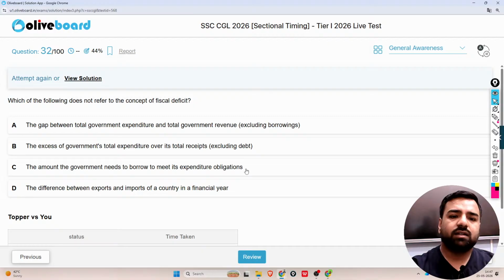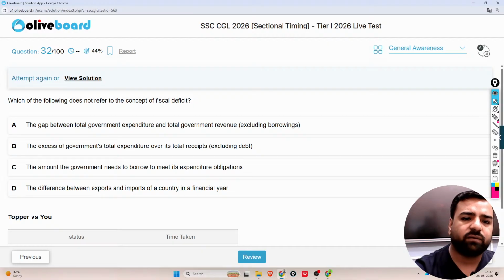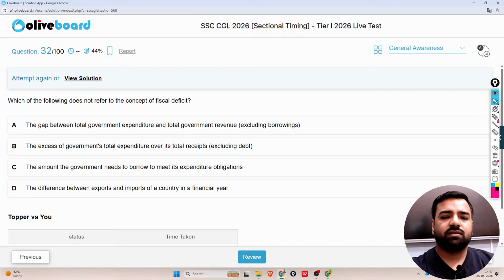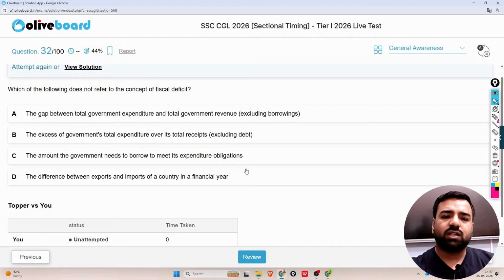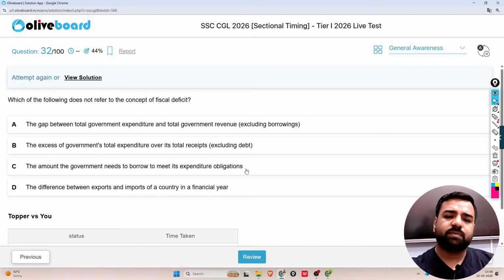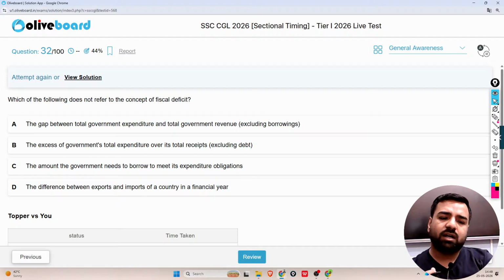Next, which of the following does not refer to the concept of fiscal deficit? The first: the gap between the total government expenditure and the total government revenue, excluding borrowings. The second: the excess of government's total expenditure over its total receipts, that is excluding debt. Then we have the amount the government needs to borrow to meet its expenditure obligations. And the fourth one is the difference between the exports and imports of a country in a financial year.